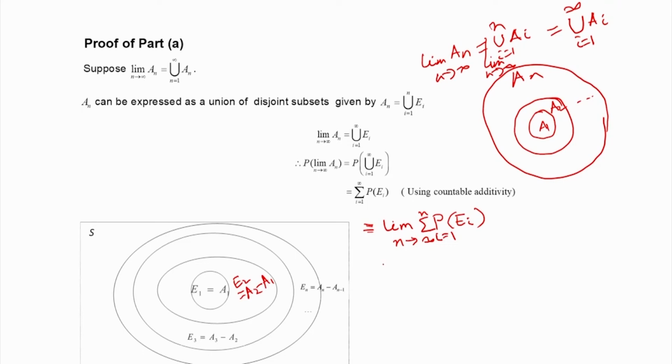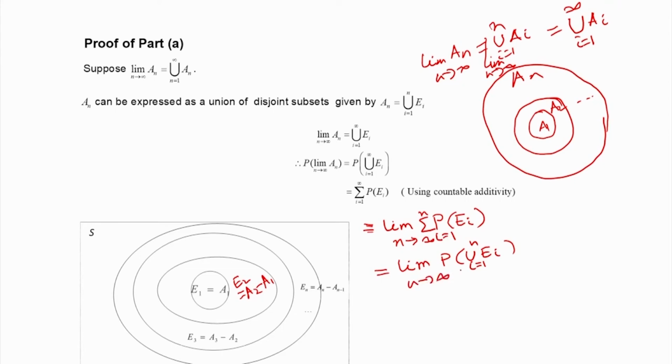Now, because these E i events are disjoint, I can write this as the limit of the probability of the union of E i, i equal to 1 to n, as n tends to infinity.